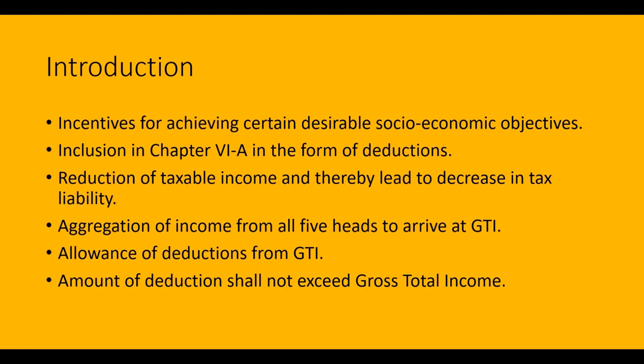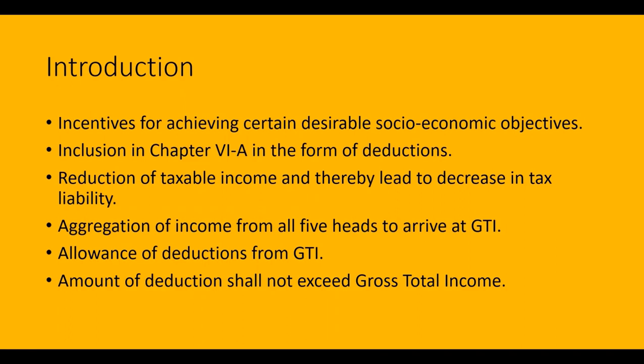These deductions can be claimed by various persons such as individual assessee, company, partnership firm, LLP, cooperative society, etc. The discussion will be restricted only to the deductions which can be claimed by the individual assessee. These deductions will help the assessee in reduction of his taxable income and thereby lead to a decrease in the tax liability of the assessee.